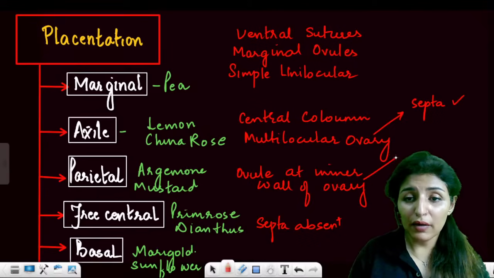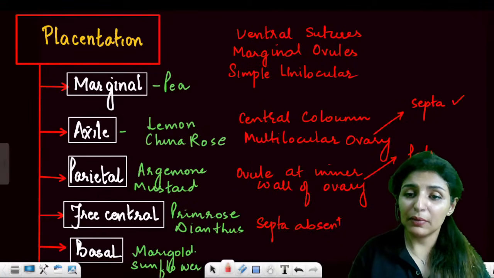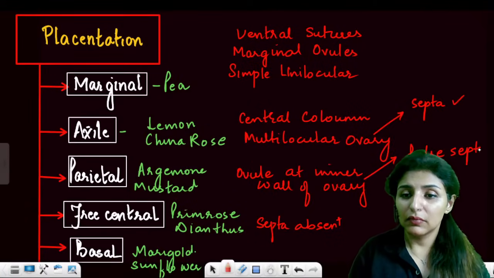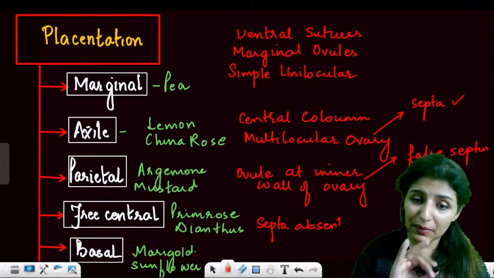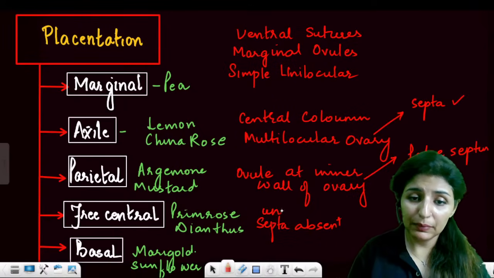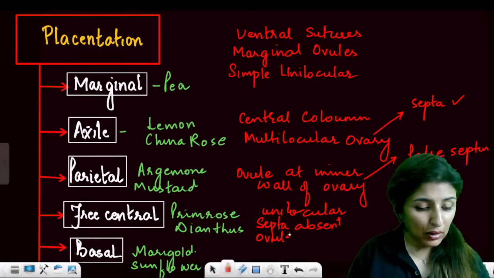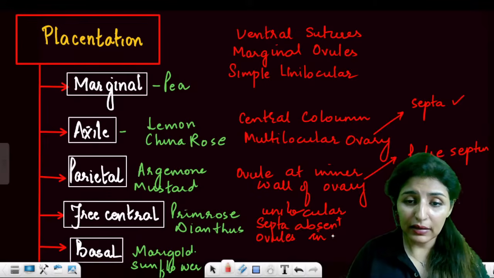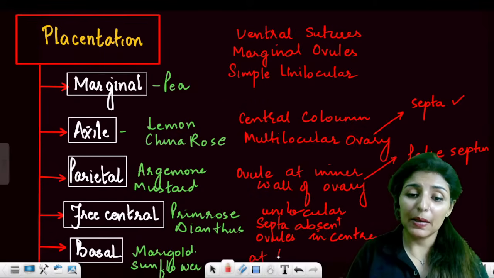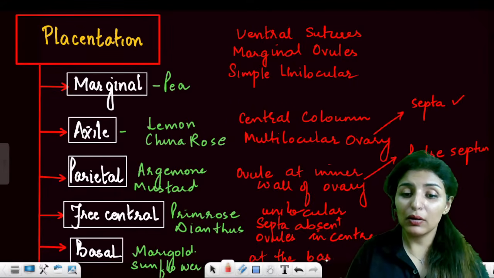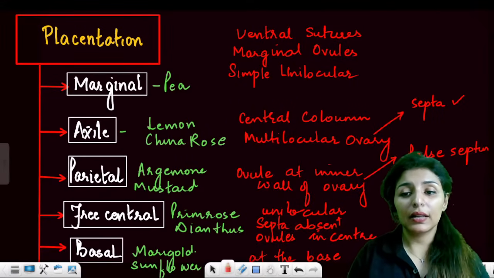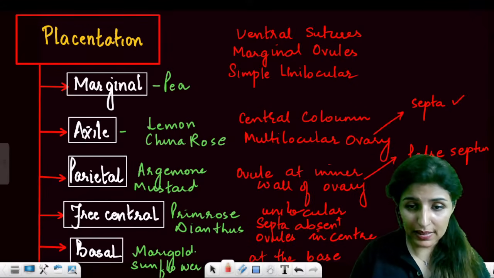In parietal, you also have to remember there is a false septum. And in free central, septum is absent. It is a unilocular ovary, and all the ovules are in the center. And for basal, at the base. Please let me know that all these points are clear to you all.